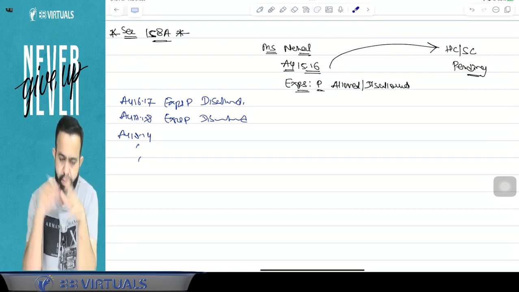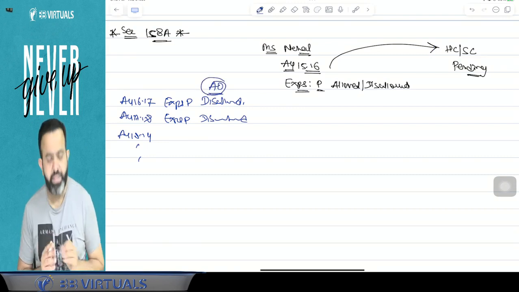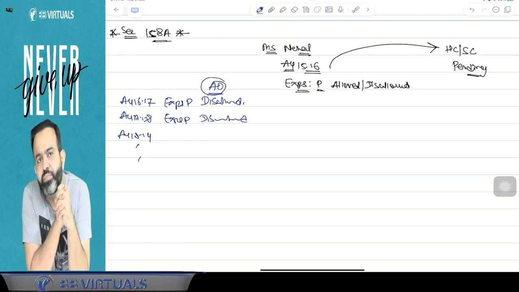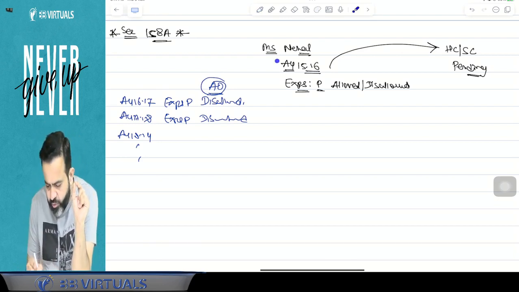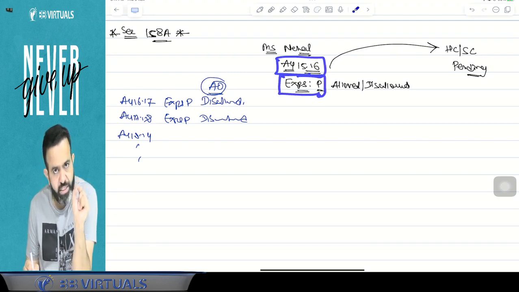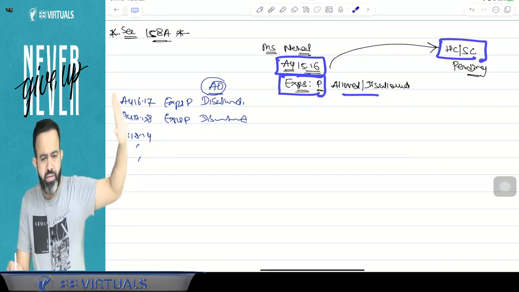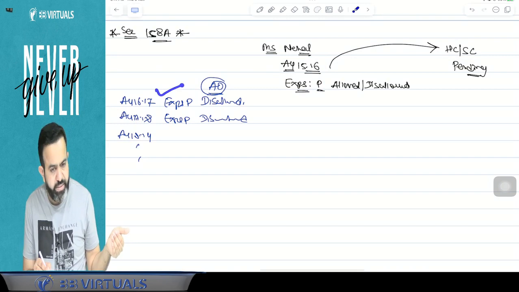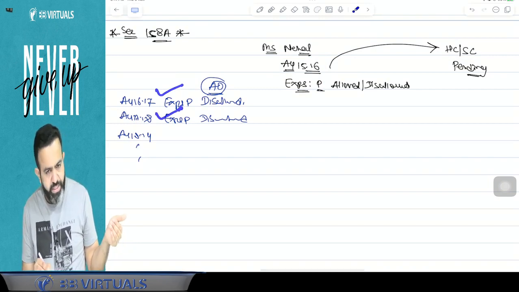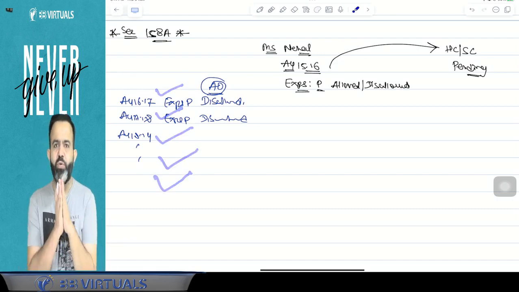Now guys, what happened here? Here the assessee will request the assessing officer. The assessee will say, okay sir, you know that for assessment year 15-16, the case related to expenditure P is already pending with the High Court or Supreme Court. And sir, the same issue arises in assessment years 16-17, 17-18, 18-19, 19-20, 20-21.